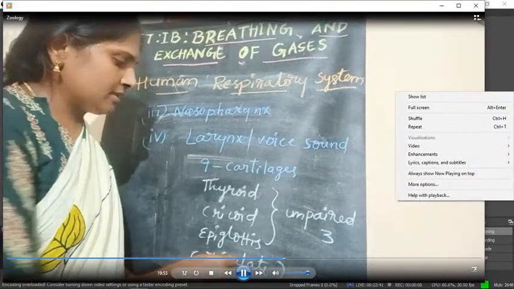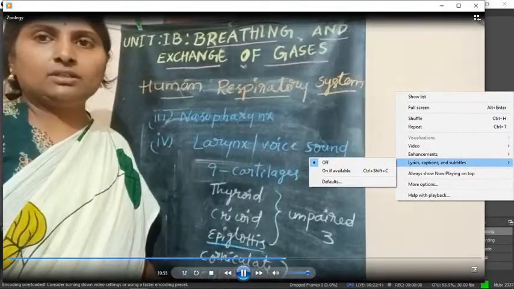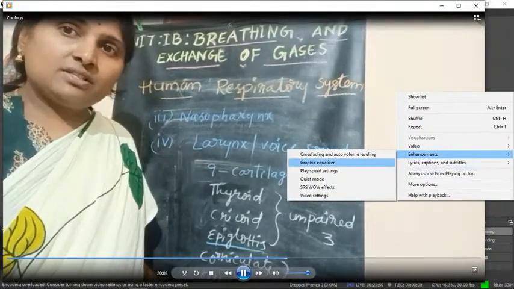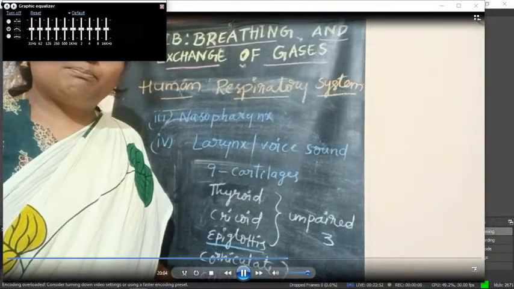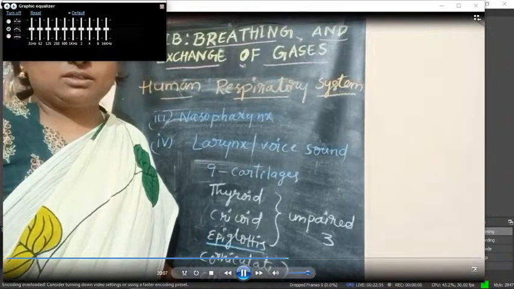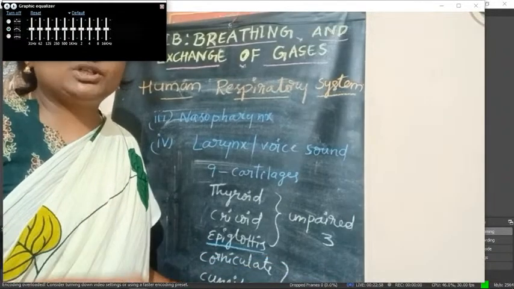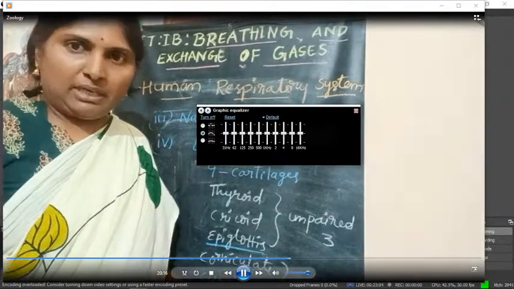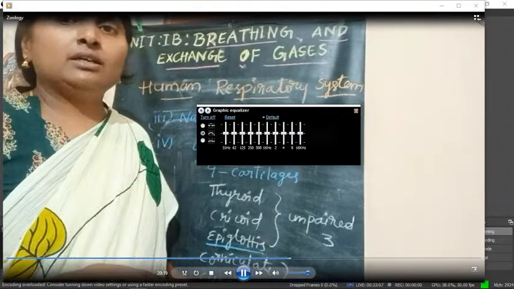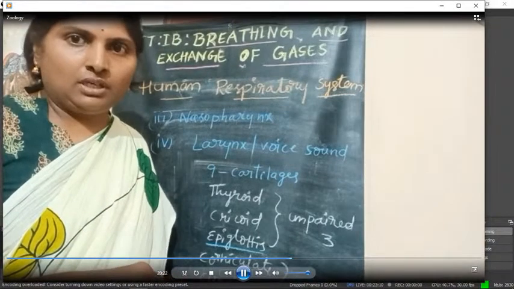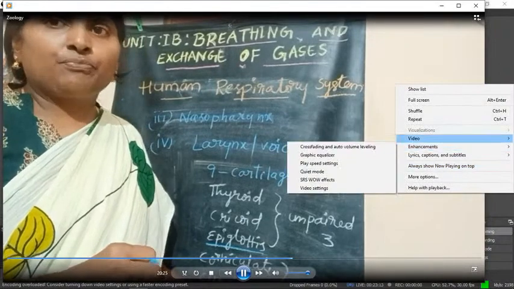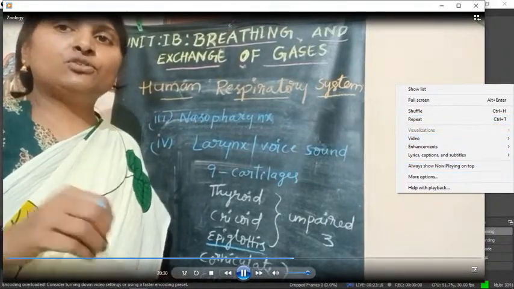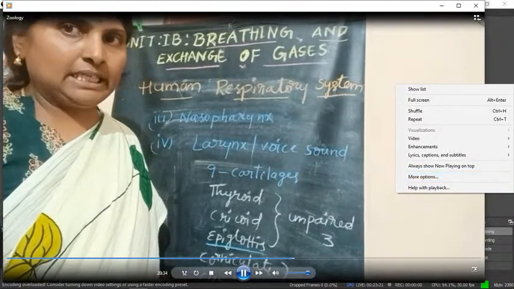Here this epiglottis you have already learnt in 10th class. So epiglottis is a flap-like cartilaginous structure which can close the glottis and prevents the entry of food into trachea or windpipe. It closes the glottis during the entry of food, and during the entry of air into the windpipe it remains open.